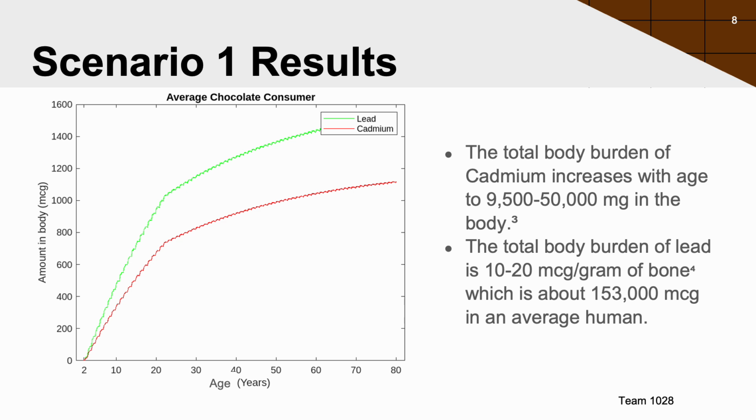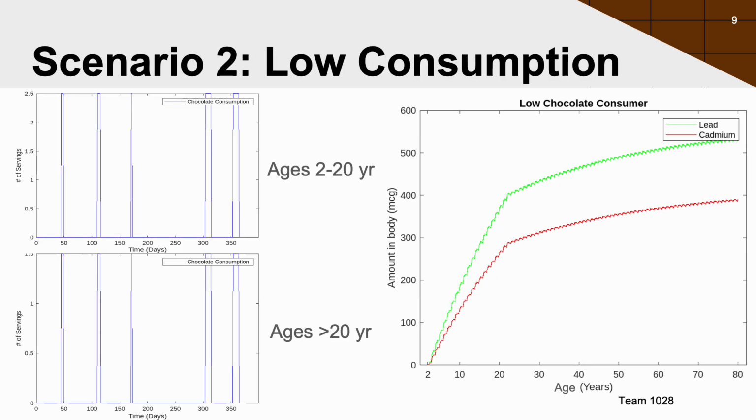Although research has noted no safe levels of lead and possible unfavorable side effects of consuming heavy metals, the average person would not be greatly affected by the metals found in chocolate under average consumption, and it would not accumulate to a threatening level. In scenario 2, representing low chocolate consumption, both age groups consume chocolate only occasionally.